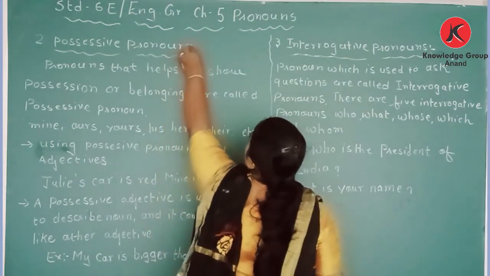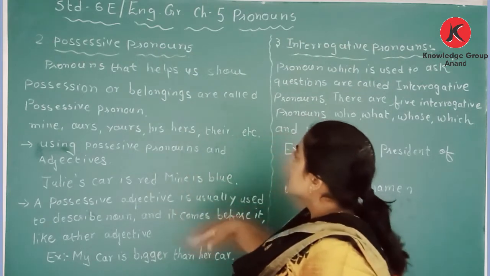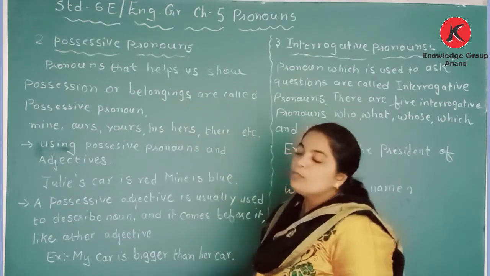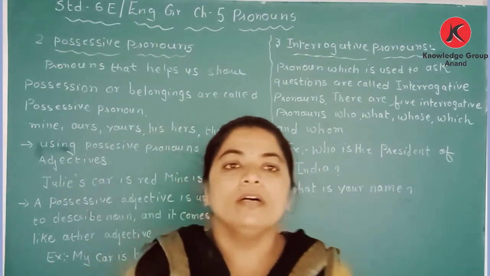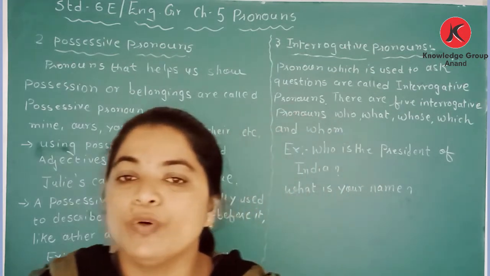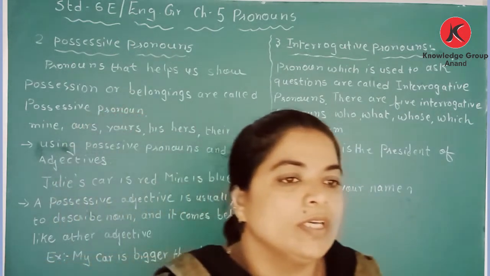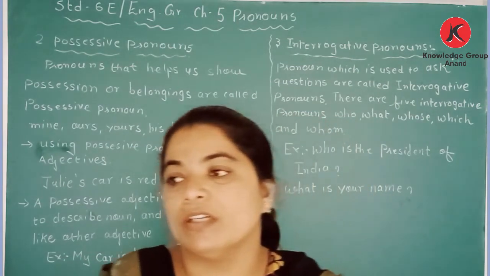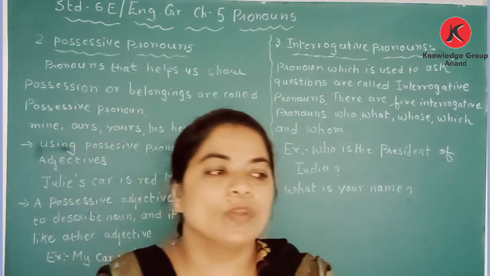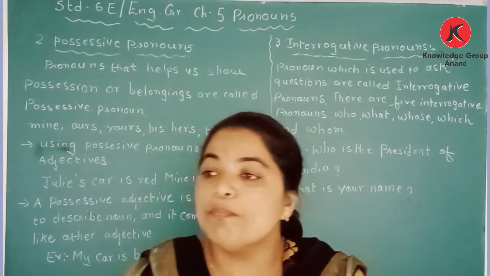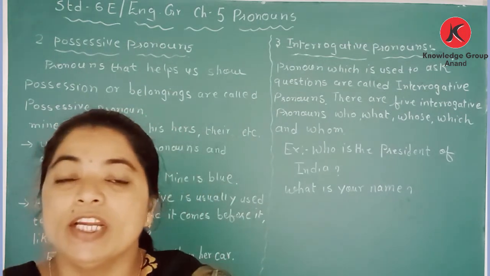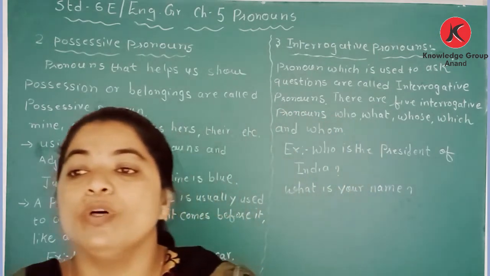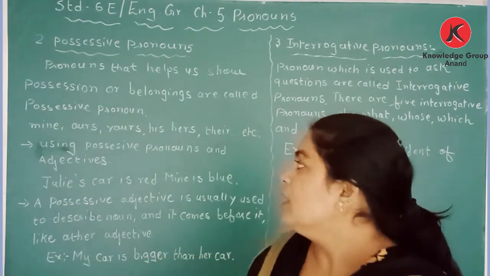Okay, possessive pronouns. Pronouns that help us show possession or belongings are called possessive pronouns. The things which show our belongings. He is my father. Whose father? My father. He belongs to me. Whose book? It is my book. It is mine. That book belongs to me. So possessive pronouns are used to show the belongings of the person or things.